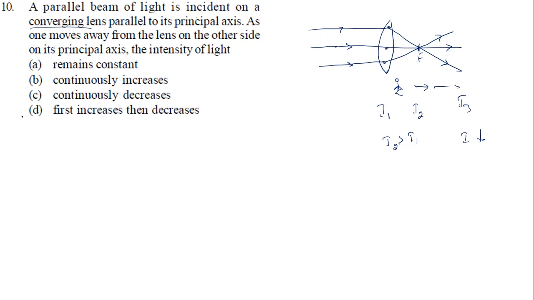So which option is correct? Option D is correct. Initially the intensity will start increasing because they're converging, they'll focus at a point. Here it will be maximum intensity, and as you move further, the intensity goes on decreasing. So first it increases and then decreases. So option D is the right answer.